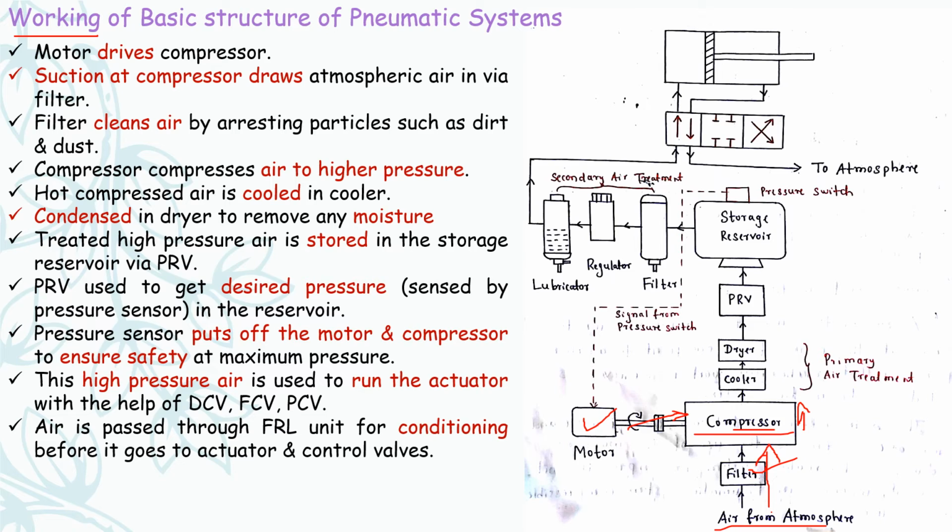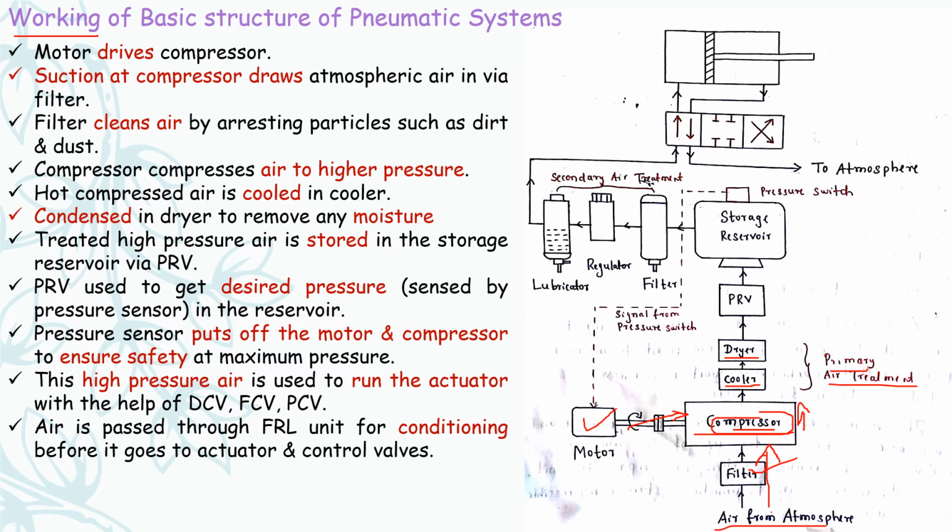Next, this compressed air passes through the primary air treatment. The air gets heated up due to compression. Hence this hot compressed air is passed through the air treatment unit where the hot air is cooled, and any moisture content present in the air is condensed by the dryer.